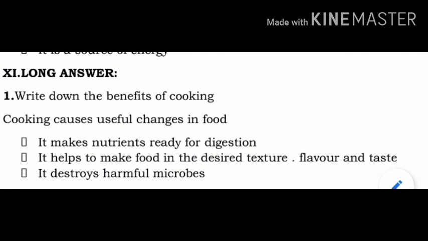Children, repeat with me. Question 1, write down the benefits of cooking. Answer: cooking causes useful changes in food. Point 1, it makes nutrients ready for digestion. Point 2, it helps to make food in the desired texture, flavor and taste. Point 3, it destroys harmful microbes.